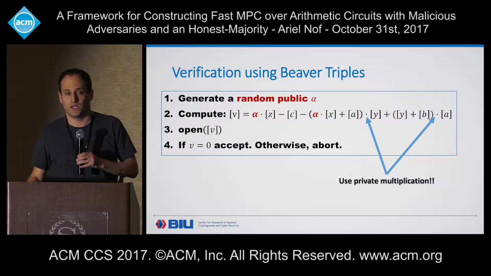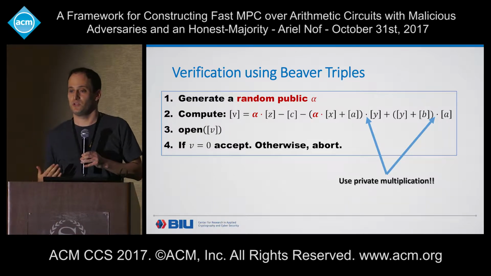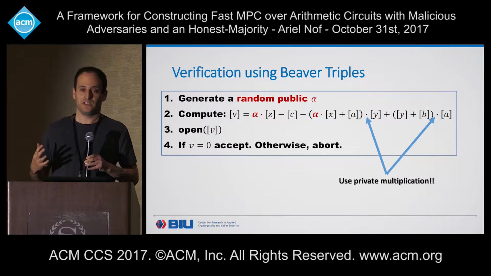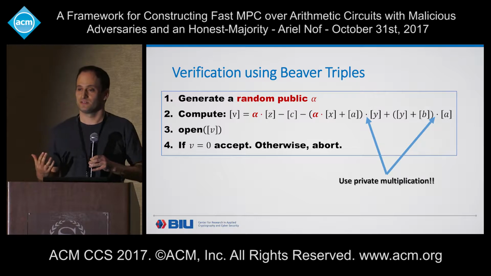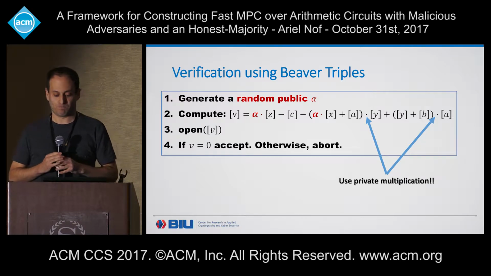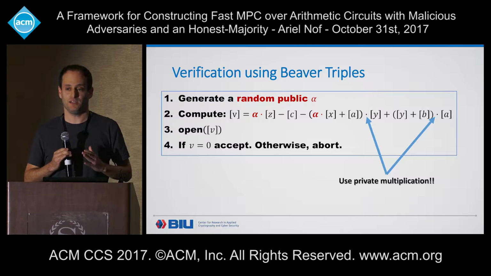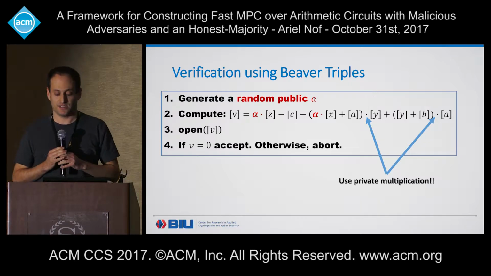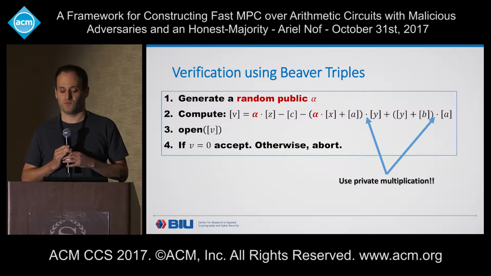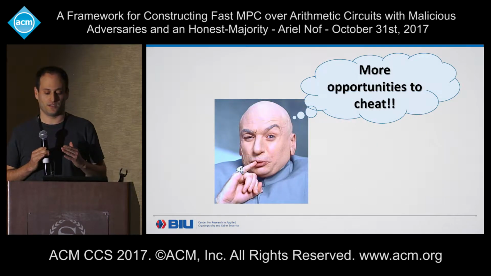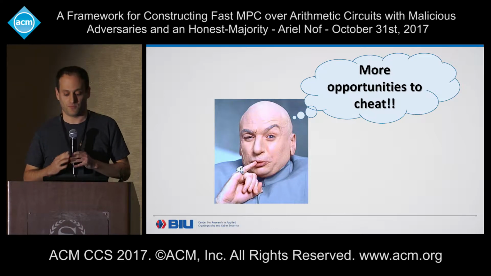Or in other words, how can we detect cheating in the computation of the protocol when what we do is actually give our evil adversary more opportunities to cheat? And indeed, if we use private multiplication, this complicates things a lot. But as we will see in the next slide, we can make some changes in the verification protocol that would allow us to achieve a still secure verification protocol.